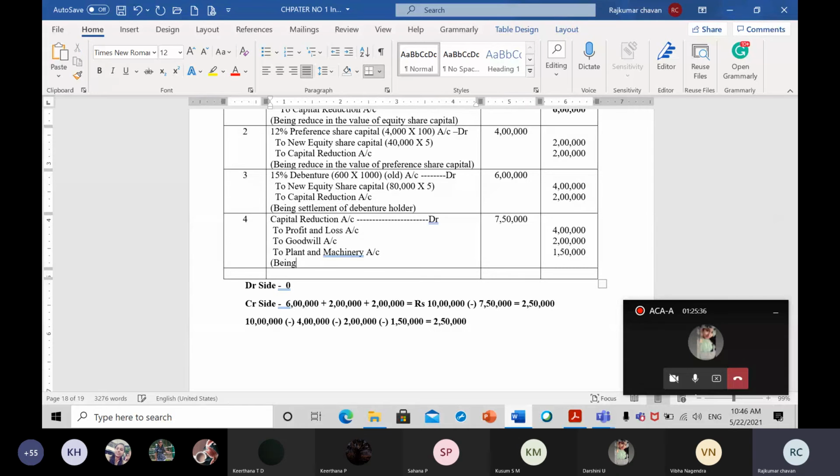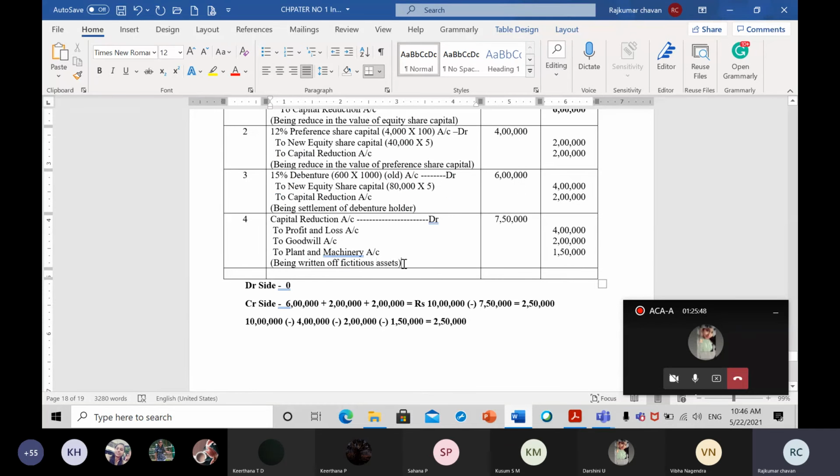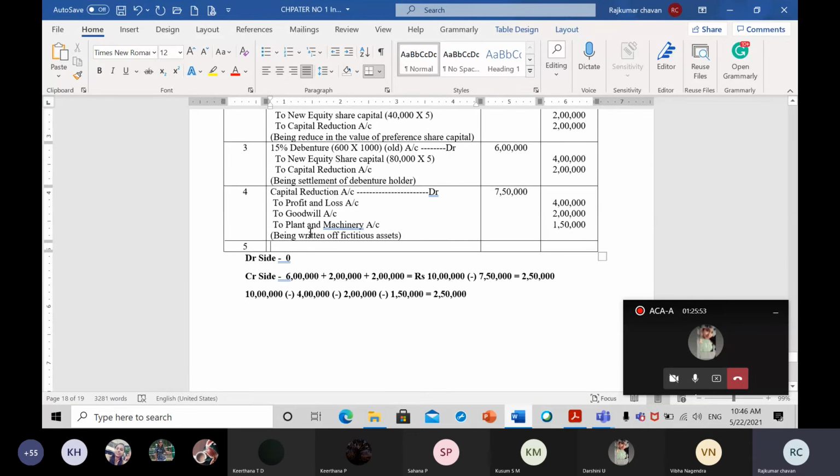So what will be the narration? Being the fictitious assets written off. Which assets? Fictitious assets. That is what we have to do here. And finally, what will be my last entry? Closing entry, closing of capital reduction account.